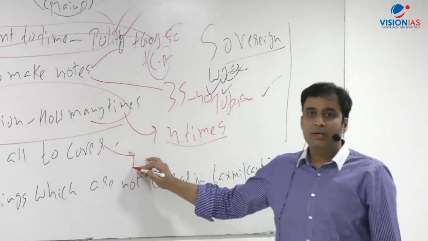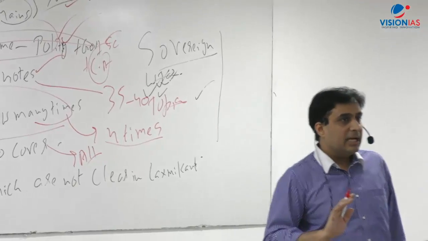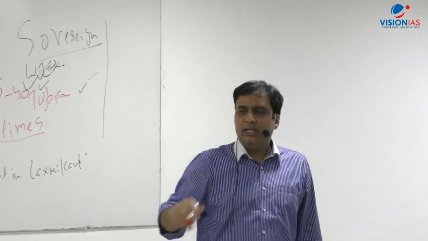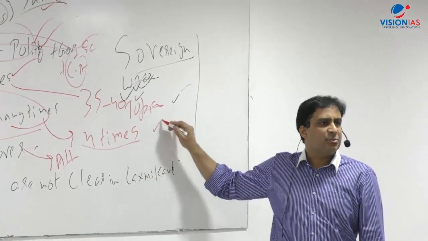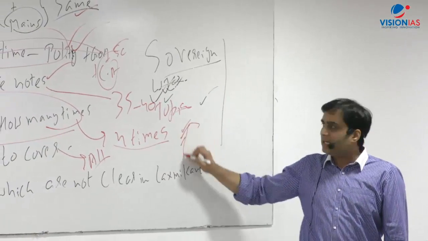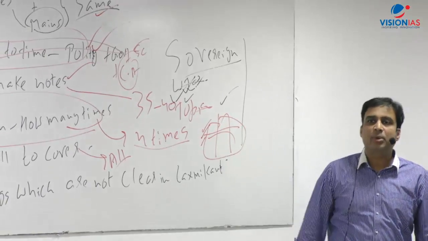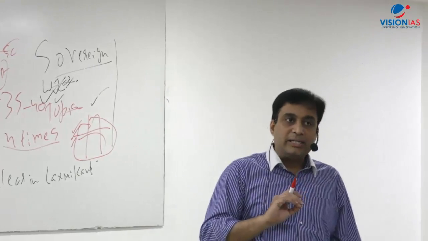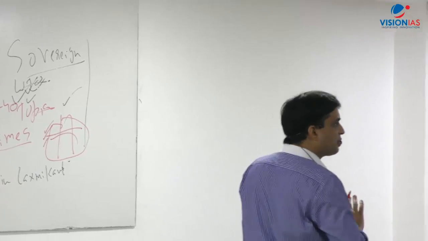Then what all to cover? Cover all that is taken in class, and a few extra topics which I will not be taking in class. For example, the facts of constitutional bodies, UPSC, SSC, CBI. This is given in Lakshmikant in half a page or 1 page. So you better make a chart of comparison in which you write everything about these bodies, and I'll tell you how to do this in class. Okay, but then do not read specific topics from Lakshmikant again, which I'll take up in class. Which ones not to do? The whole Lakshmikant is not to be read.